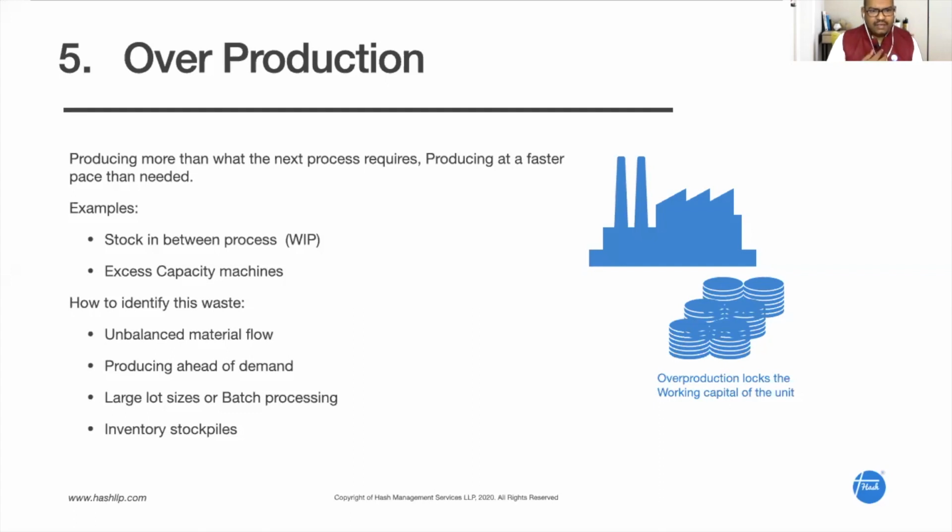So in an hour, I can produce 60 pieces because my cycle time is 1 minute, and the next person can do only 30 pieces because his cycle time is 2 minutes. So the 30 pieces which I produce will become WIP, work in progress, in between both the processes, right? This is how work in progress will keep on adding. So this is also overproduction, that is, producing more than my internal customer's requirement, right? So this is called overproduction.